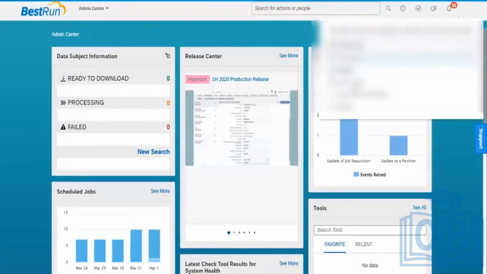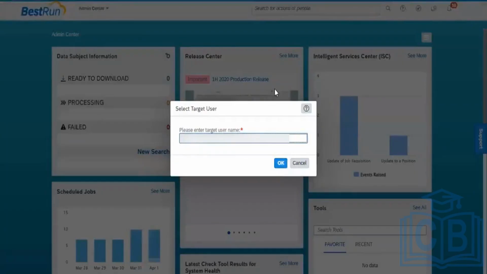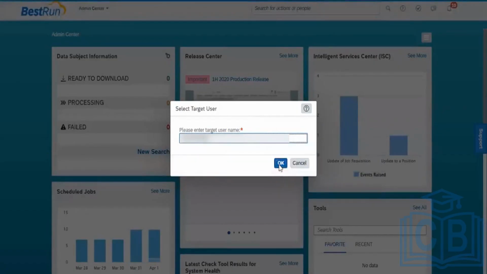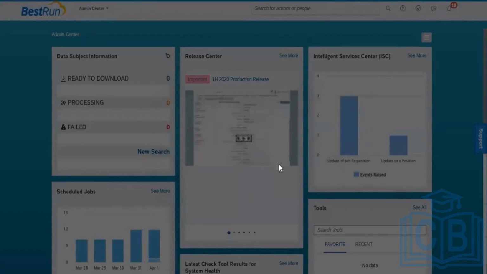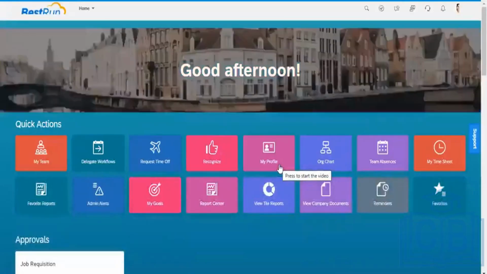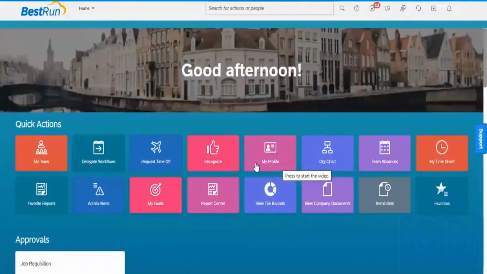Now I will again go back into that particular user and directly go to Manage Role-Based Permission Access.